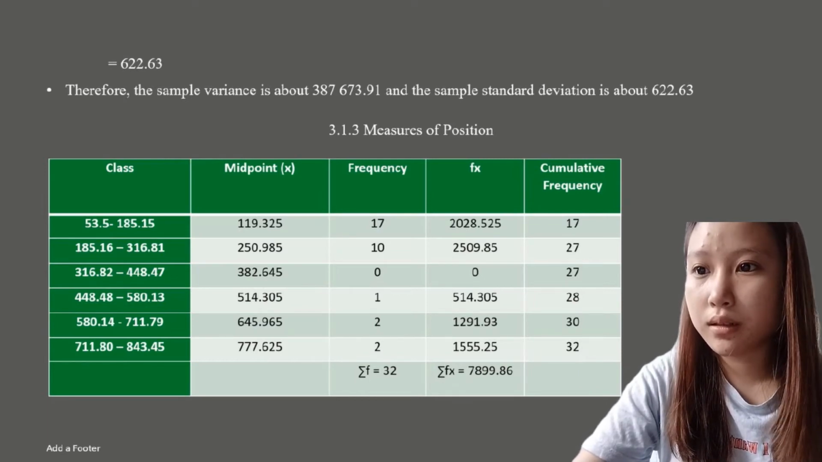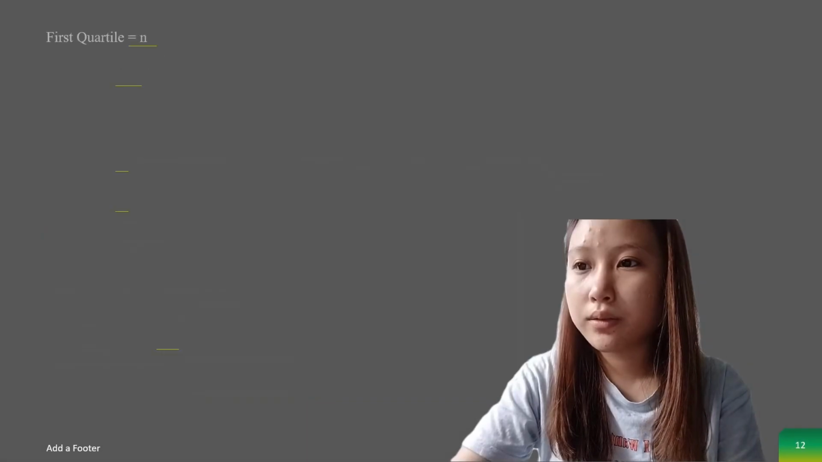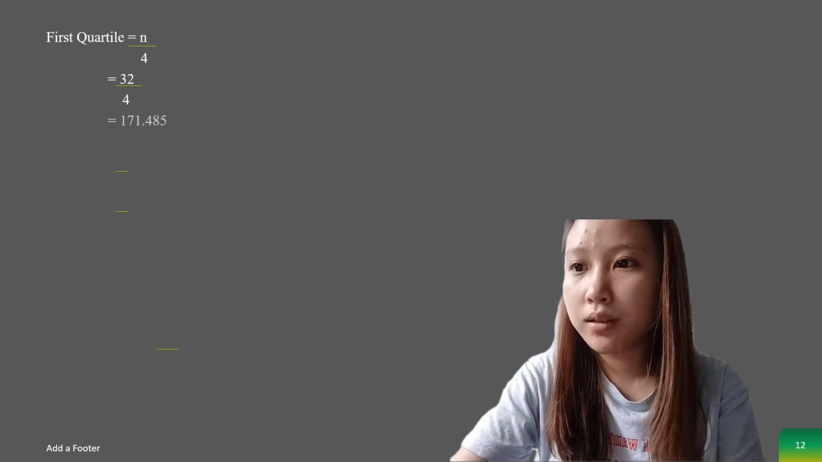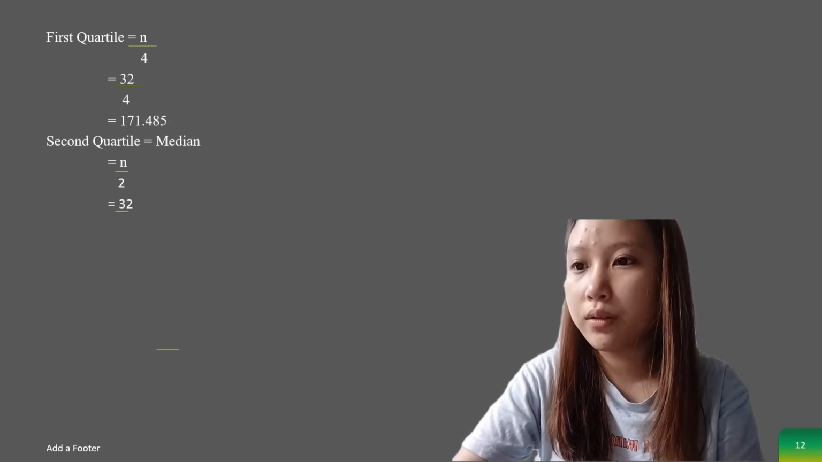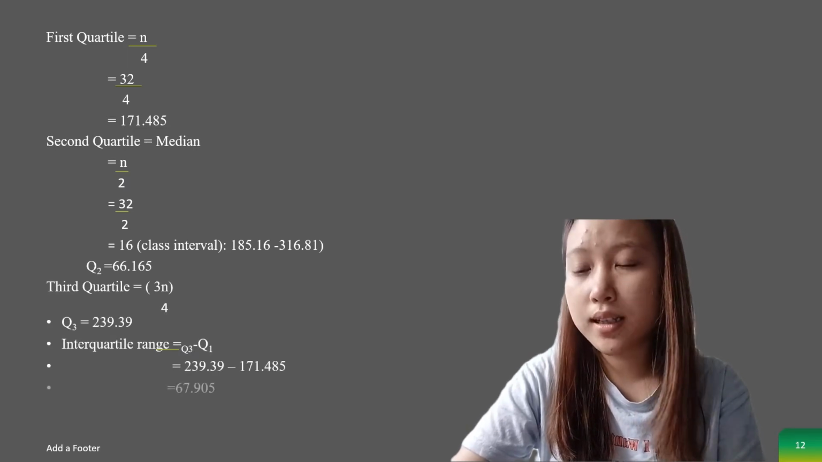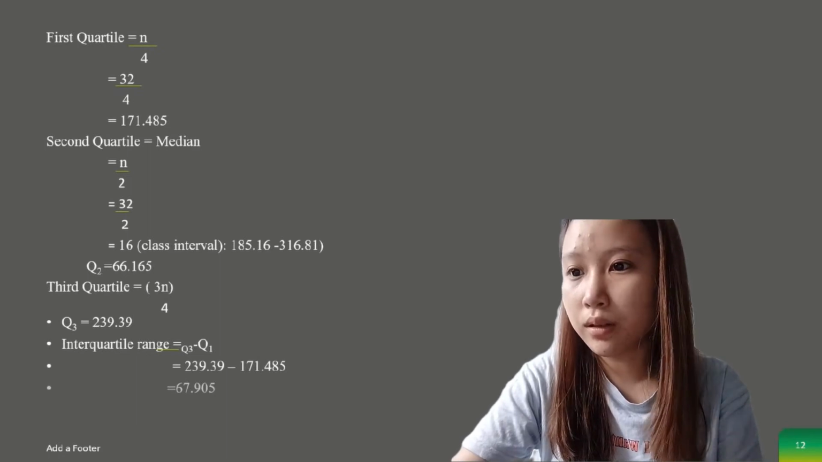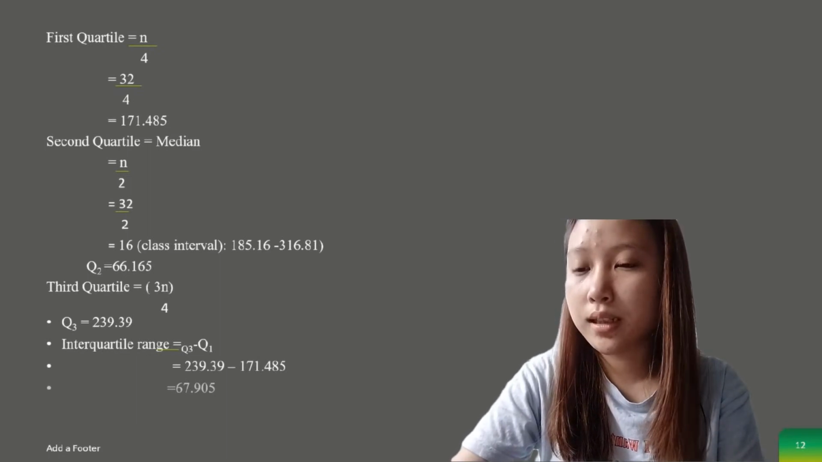So each class has a midpoint, frequency, effects, and cumulative frequency. For the first quartile, the formula is n divided by 4, which means 32 divided by 4, equal to 171.485. And the second quartile, or median, the formula is n divided by 2, which means 32 divided by 2, equal to 16.